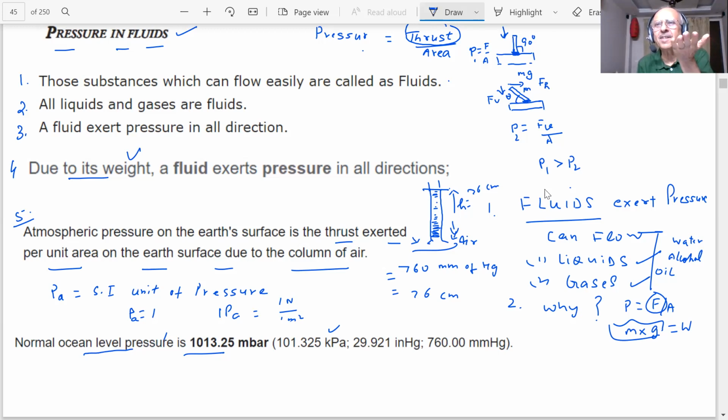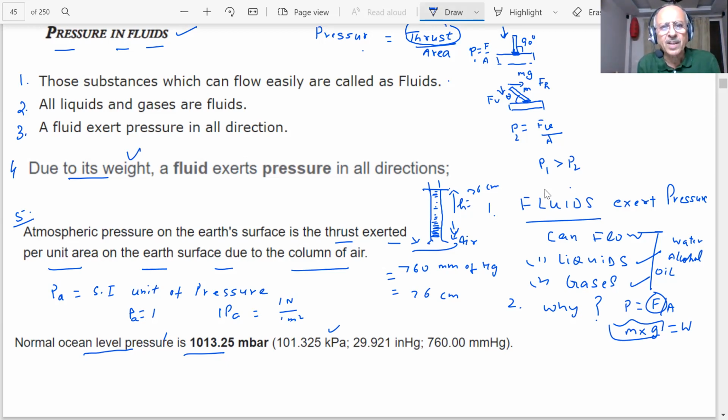If this is my hand and I put a 100 rupee note on it, what is the pressure? It's very small. But if I put 10 packets of these books, then that becomes more Pascal. So 1 Pascal is a very small unit.